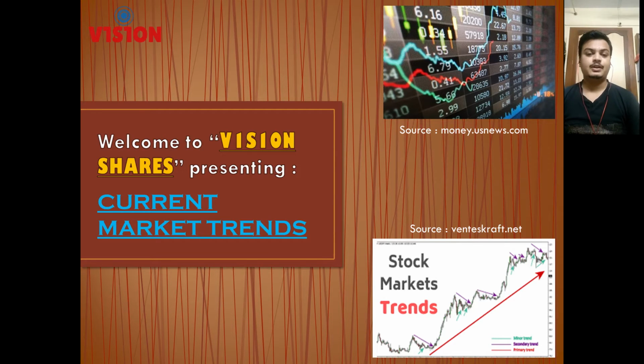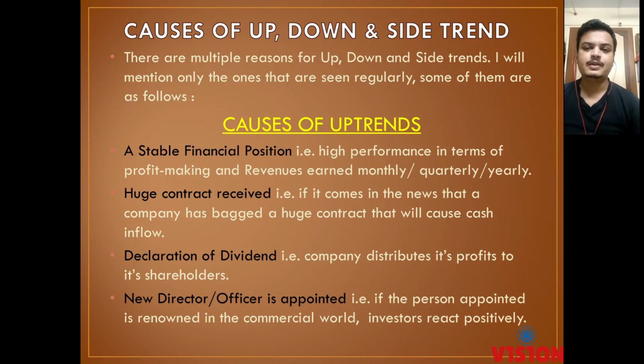I'm going to be starting with the causes of uptrends. Now, what is an uptrend? It is when there is an injection of funds in the stock market, and the market prices go high. There are multiple factors. I just listed a few of them, some of the factors that I've found out and thought about.